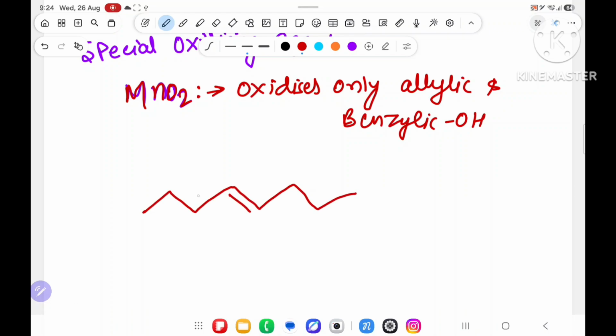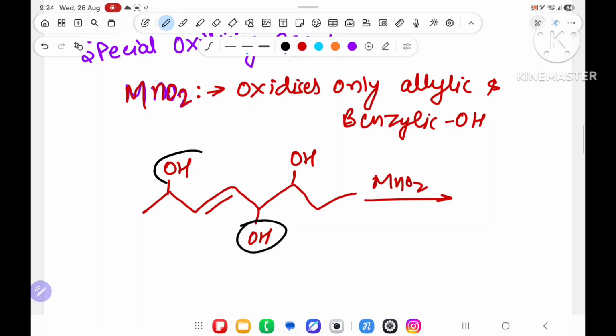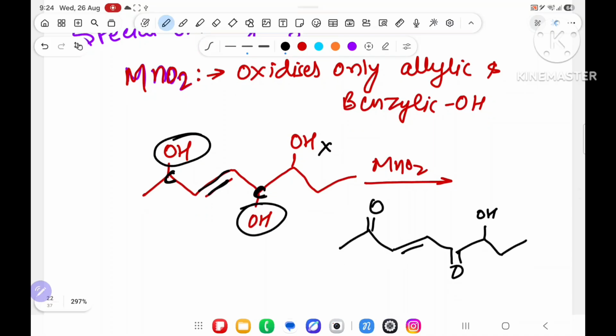Suppose I put a double bond here, and over here I put OH, and over here I will put OH, and I have taken MnO2. What will you say? This alcohol is allylic. Allylic means after the double bond there is a carbon, and on that carbon OH is there. This other one is not allylic, so there is no reaction. The allylic one will convert into ketone, keeping the double bond. This will also convert into ketone, and they will not touch the other alcohol. It means only allylic and benzylic alcohol.